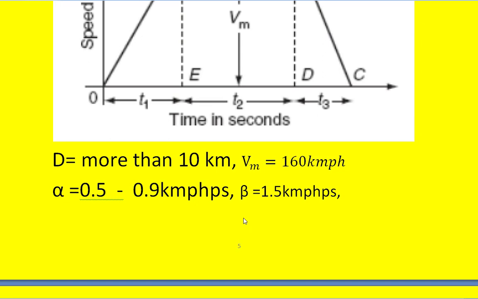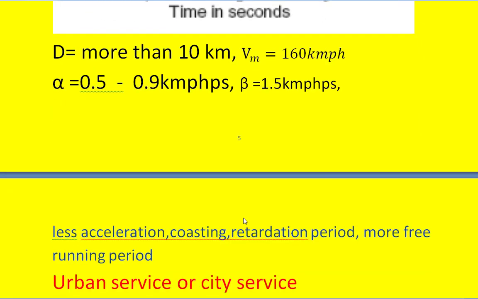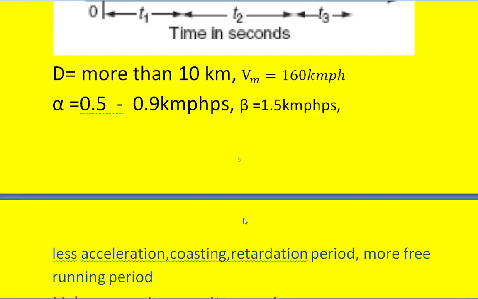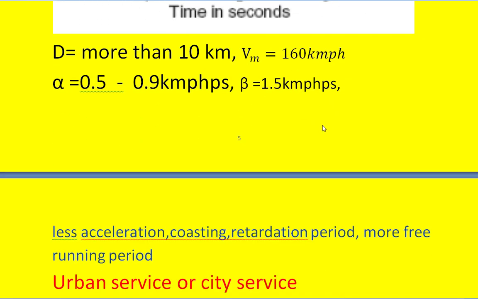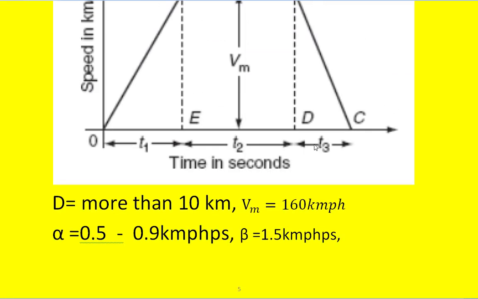And if we observe properly here, acceleration is less, the coasting period is neglected here. Even if it is present, it is less, and the retardation period is also less.